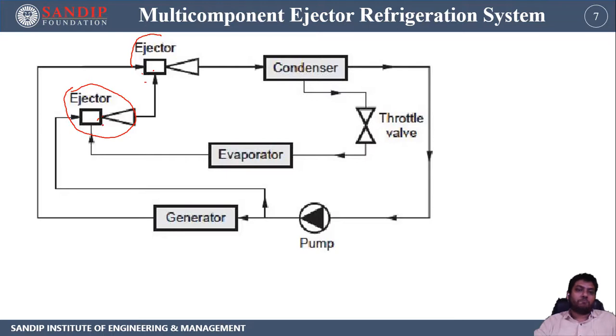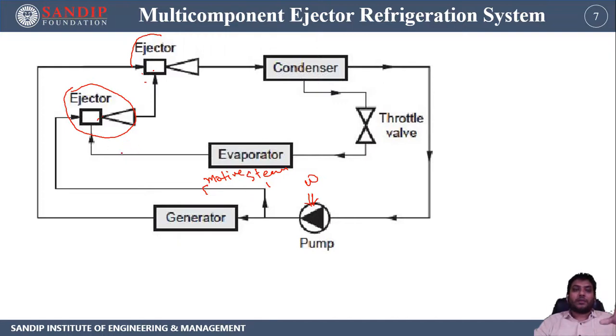Now what happens here is that the condenser doesn't provide a fully developed liquid water. There is saturated liquid water, and when you pump that saturated liquid water, we know that in a pump we supply work, so some part of that liquid is converted into steam after pumping. That steam passes as motive steam number 1, and that is combined with the evaporator steam.